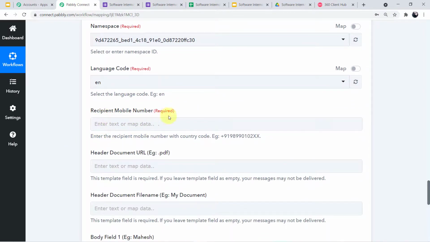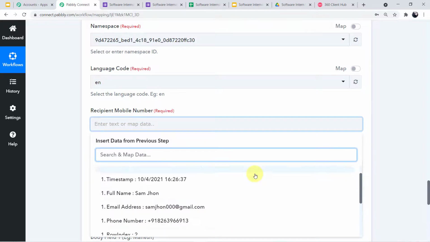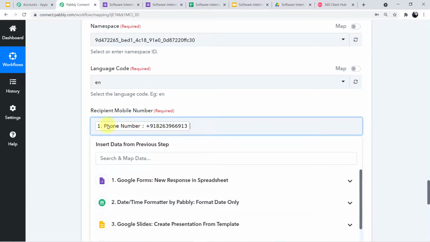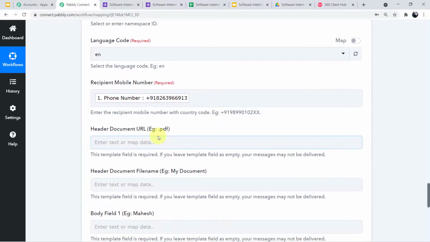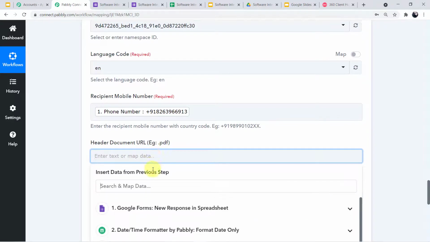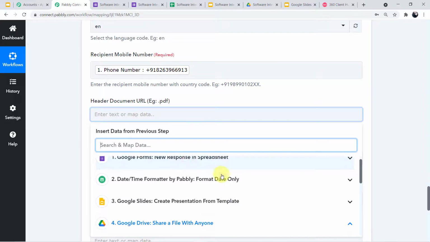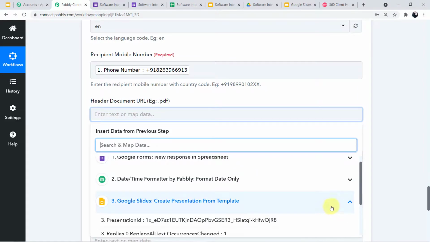Now we have to map the recipient mobile number. For that we have to come to the scroll down. Go to the Google responses, and here I'll map the particular number of the intern. Now the header document. How you'll map the header document: if you click this search button here, in the search field the scroll down will appear. Now go to Google Drives, okay?